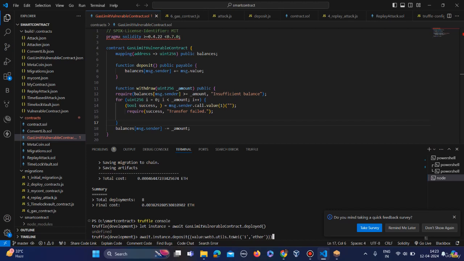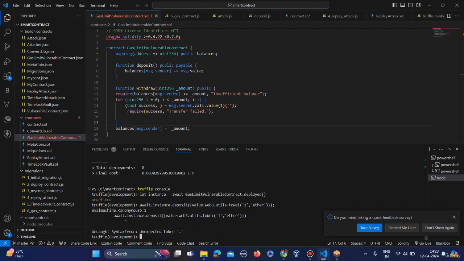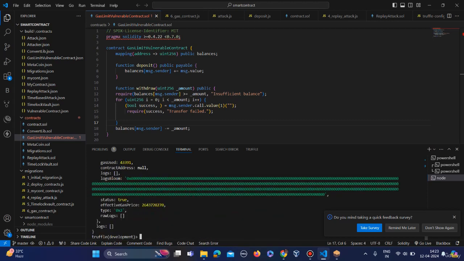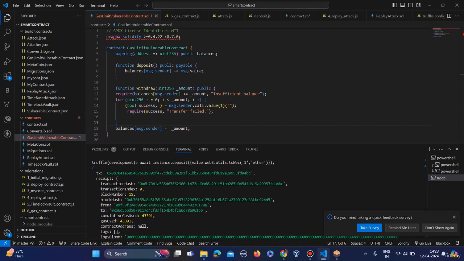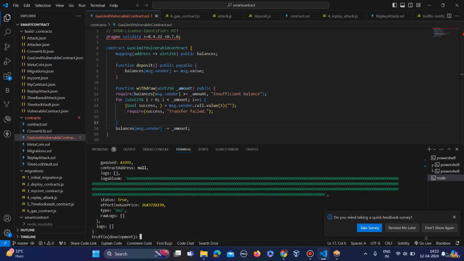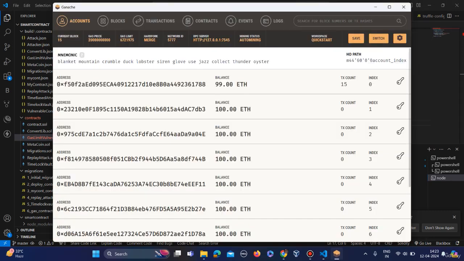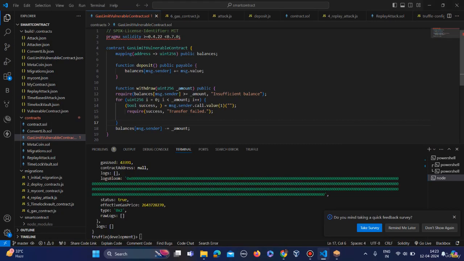It's showing some syntax error. Let's see it. Okay, sorry, no dot here. Await instance. Okay, so here as you can see, the one ether is deposited to our account. Here it's showing 99 balance. That means our transaction is successful.